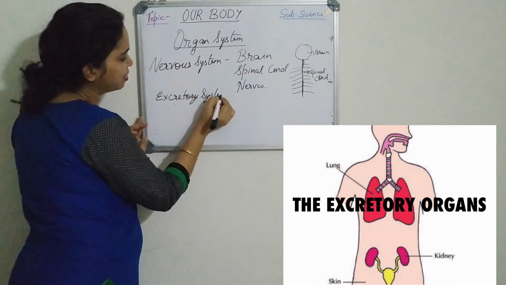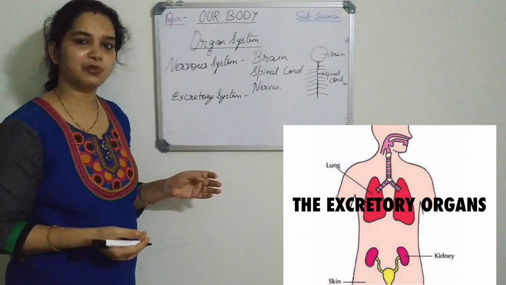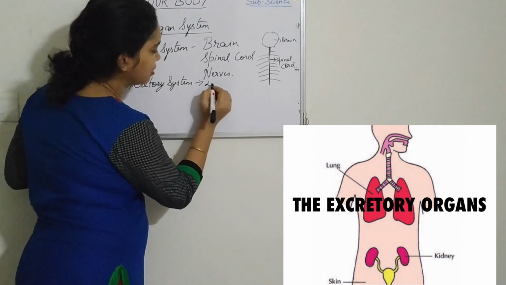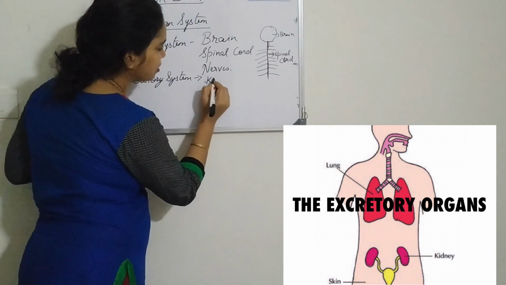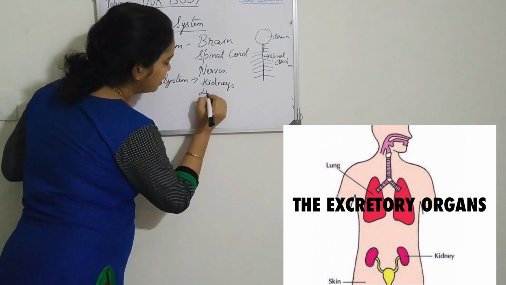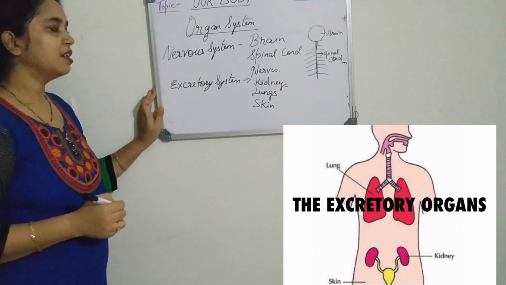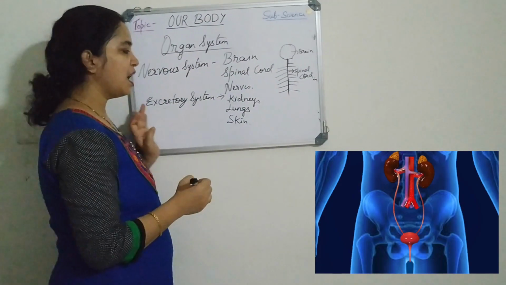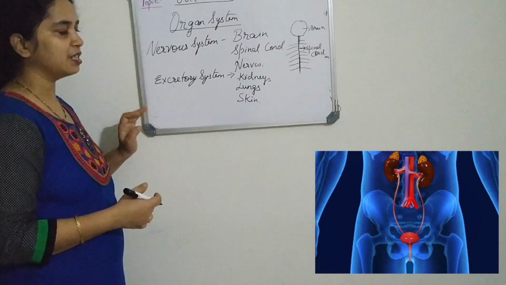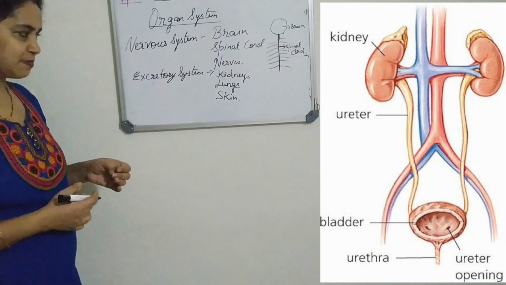Our body produces a lot of waste and it has to be removed because it is harmful to us. So it is removed by special organs called kidneys, lungs and skin. The kidneys are bean-shaped organs and they are situated in the lower abdomen, generally on the back side. The kidneys clean the blood and make urine.